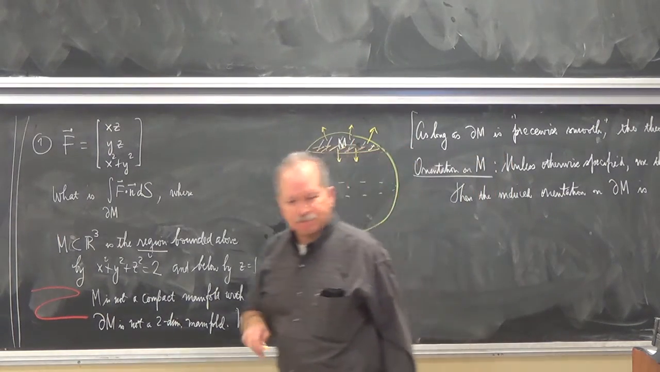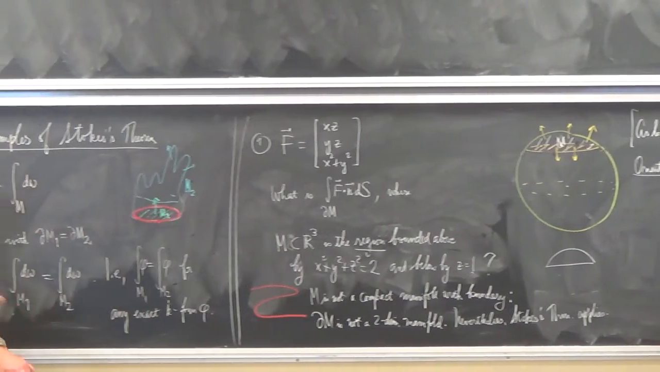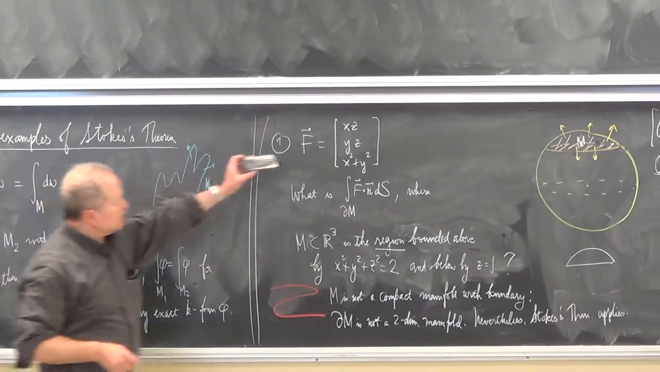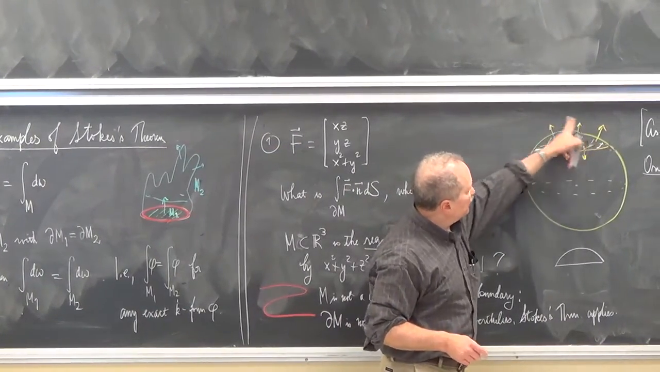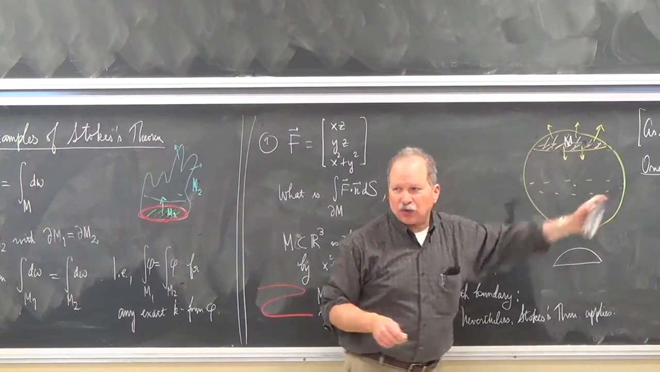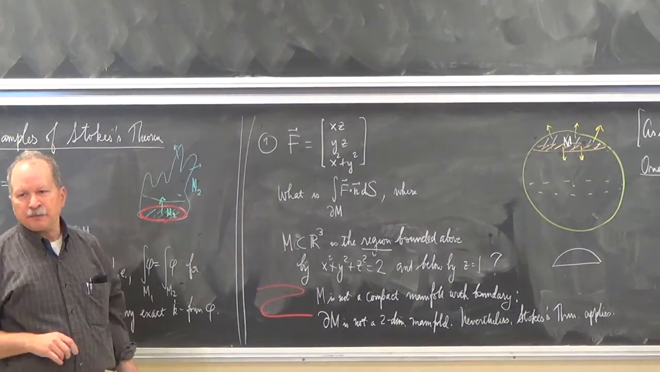Okay? All right. So how do I do this problem? I'm asking, what's the flux of this vector field outwards across the union of that spherical cap together with the disk at the bottom?